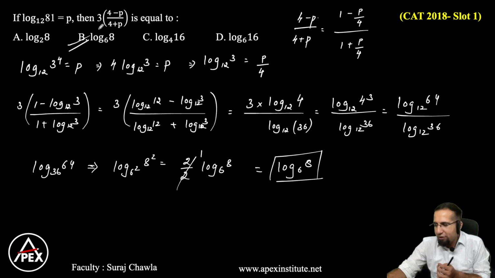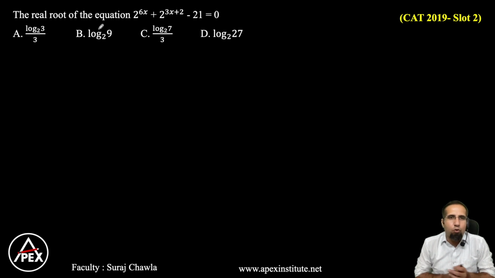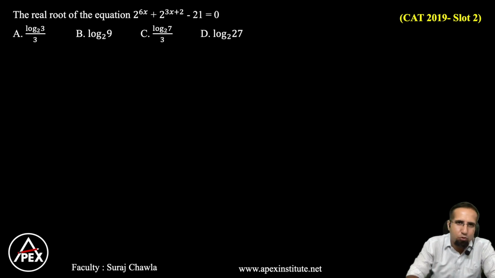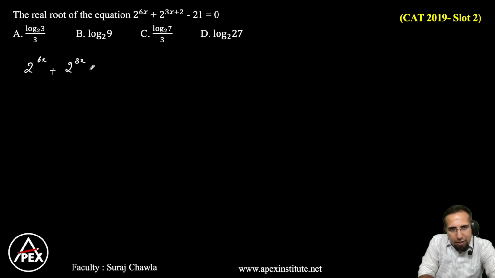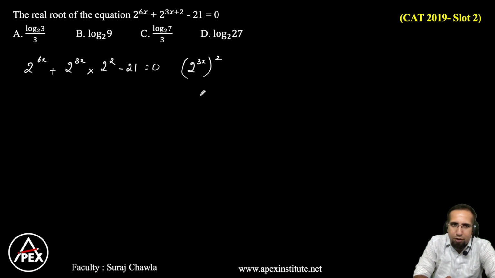Okay guys, so let's move to the next question please. Now, find the real root of 2 to the power 6x plus 2 to the power 3x into 2 plus 2 minus 21. Let's write this as 2 to the power 6x plus 2 to the power 3x into 2 square minus 21 is equal to 0. Now I can rewrite this as 2 to the power 3x whole square, which gives 2 to the power 6x, plus 4 into 2 to the power 3x minus 21 is equal to 0.